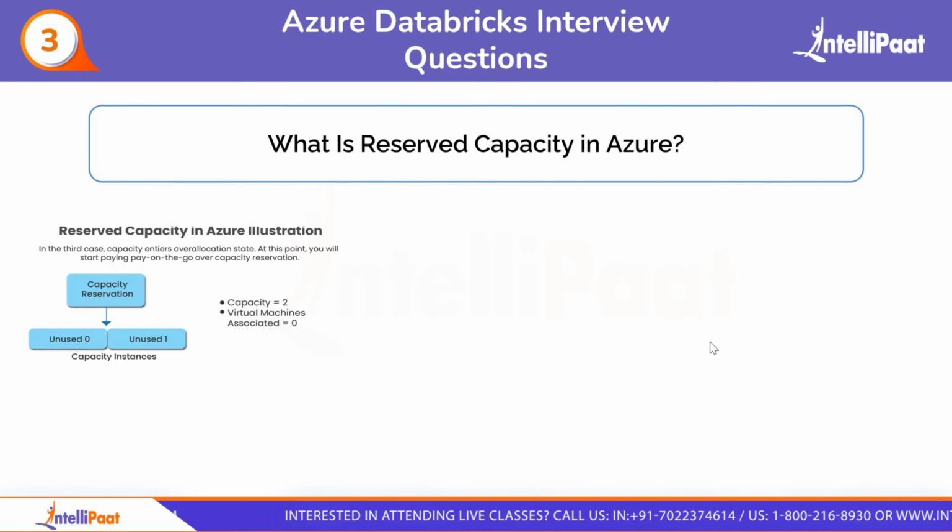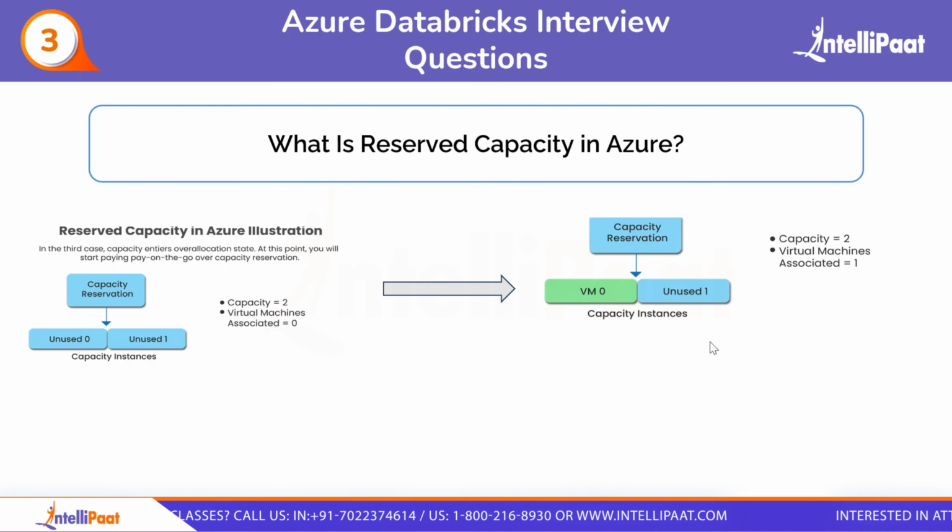As you can see from the screen, the first case is in which there are two capacity instances which are present there, and both of the capacities are unused now. So max capacity is 2 and total virtual machines associated with these are 0. Then we have the second step. In this step, you can see from the screen, we have now used one of the capacity as VM0 and the second one still remains unused. So we saw that capacity is still 2 and virtual machines associated is now 1.